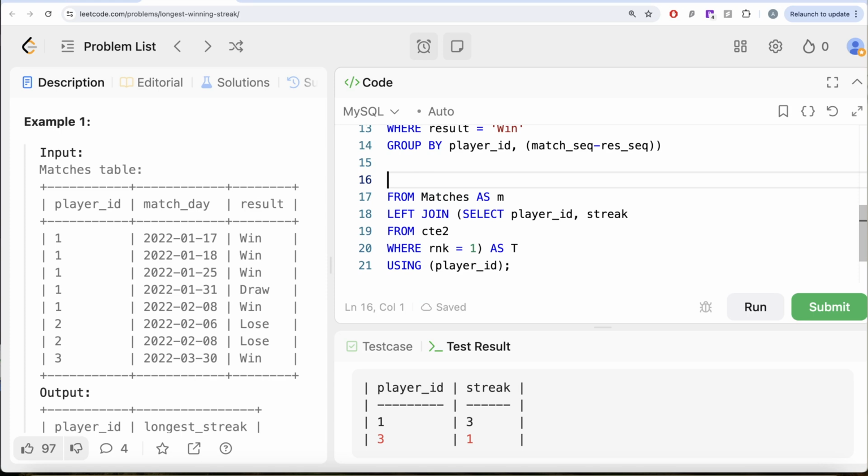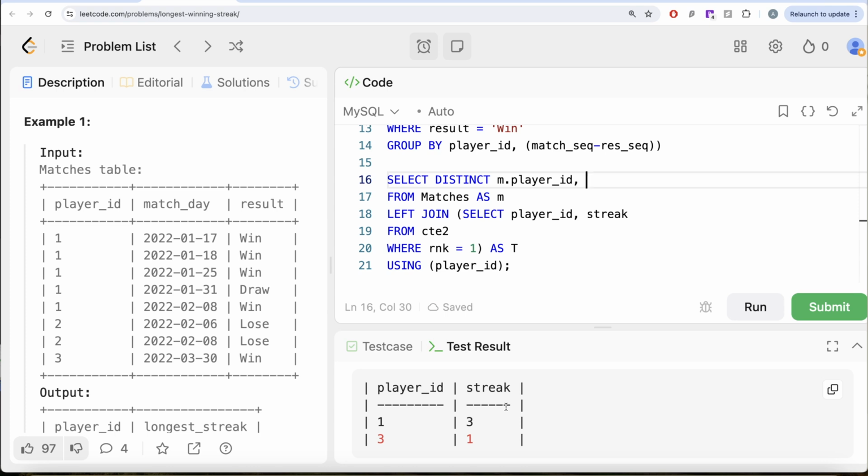Then let us return the distinct m.player_id from the matches table, and if you find a match, you get a streak populated from table T. If not, it is going to be null.